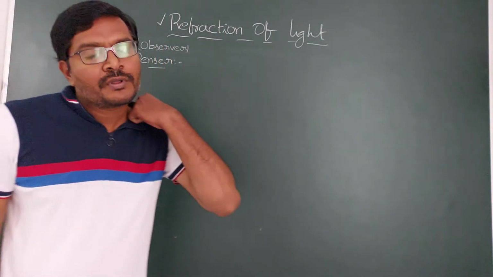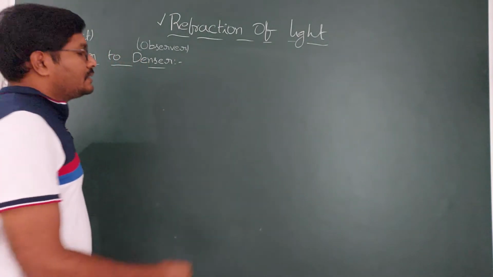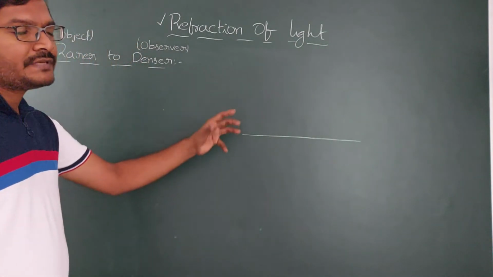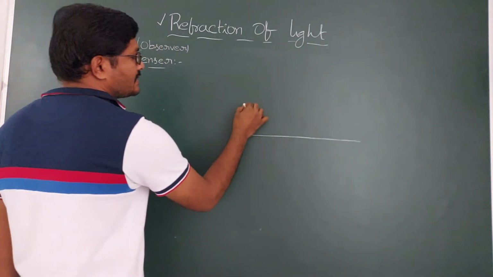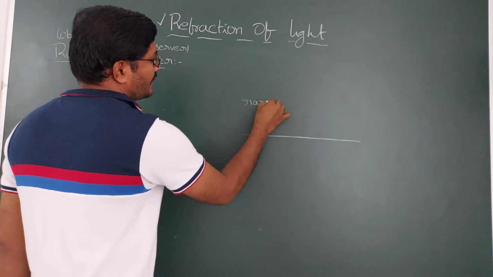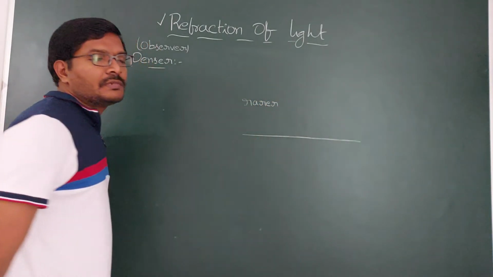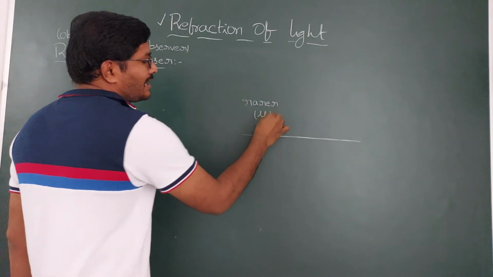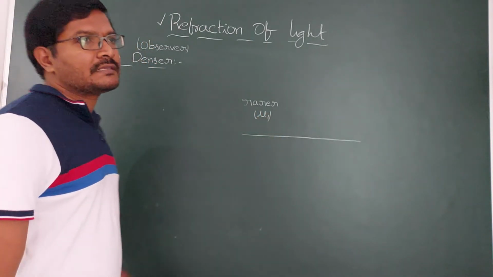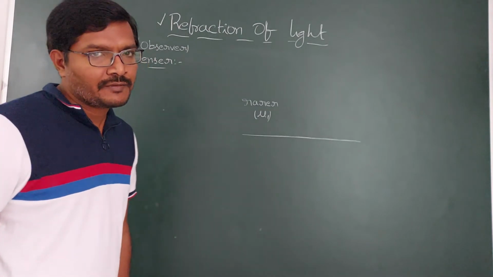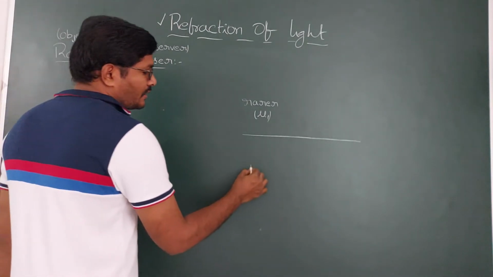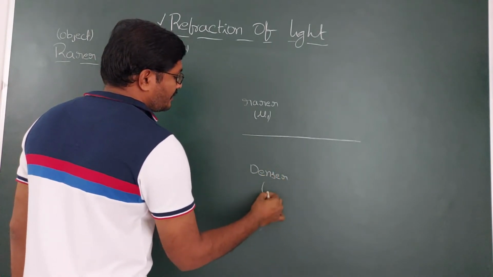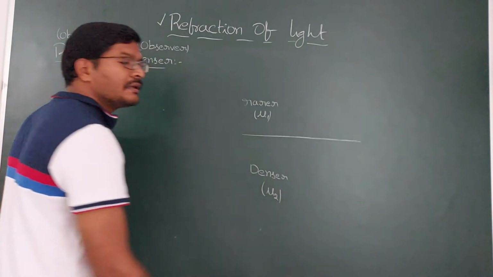So then how do you get the image? Suppose there are two mediums, there is an interface which is dividing a rarer medium and a denser medium. Let us assume the rarer medium refractive index is mu1. Always assume rarer medium refractive index as mu1 and denser medium refractive index as mu2 so that you are not going to get confused.